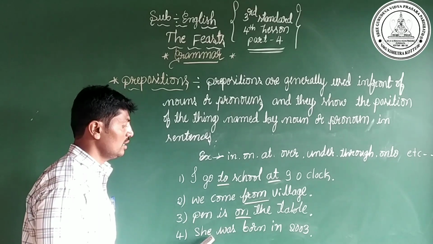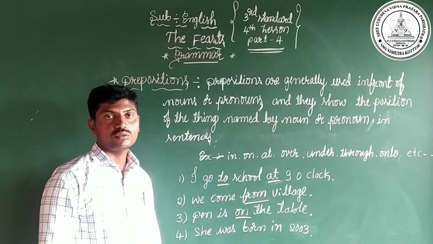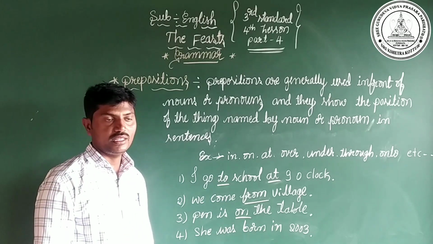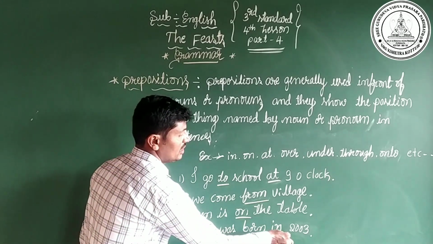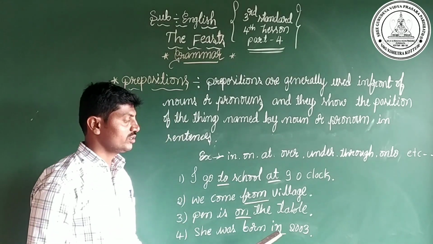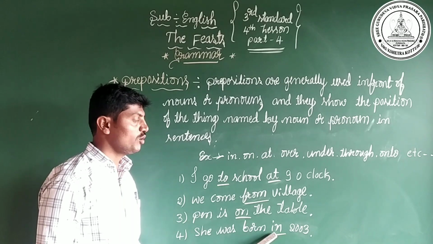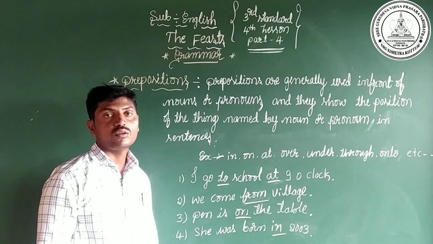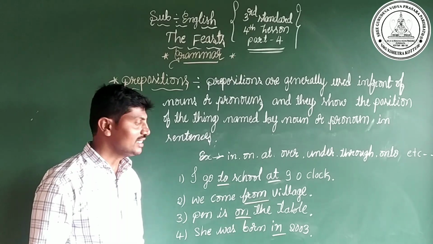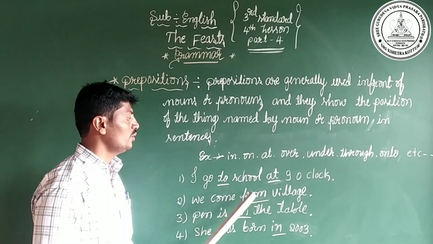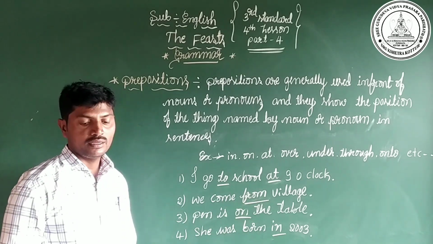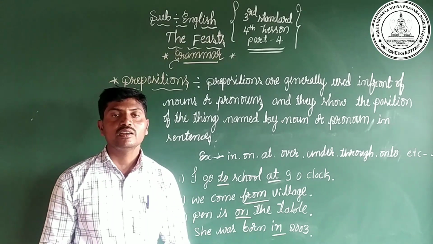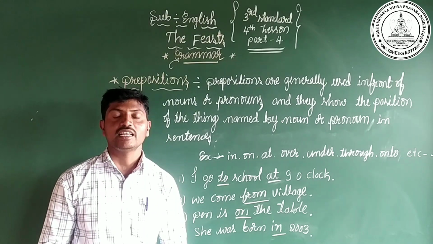And the last one is, she was born in 2003. In this sentence, in is the preposition. This preposition shows us about time. She was born in 2003. Yes, dear children, at, to, from, on, in. Like these words we call prepositions. Isn't it? Yes.